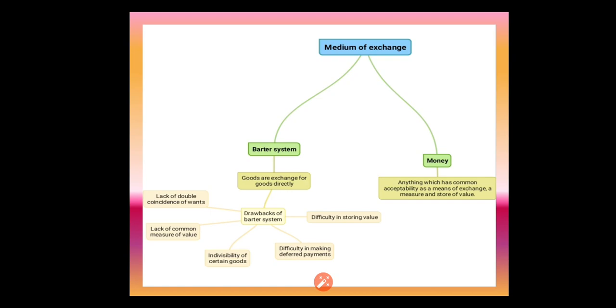And the last drawback is difficulty in storing value. If it is a perishable commodity, they cannot store it for a long time. For example, eggs, vegetables, fruits or grains. If they are stored for a longer period, their quality will be affected. So they cannot store these kinds of products for a longer period.